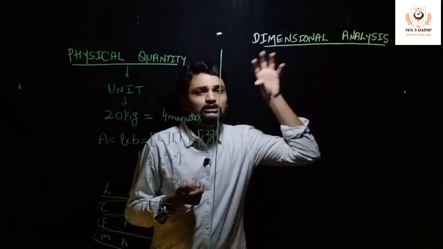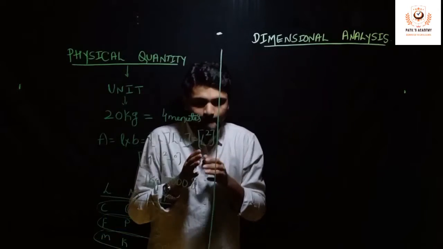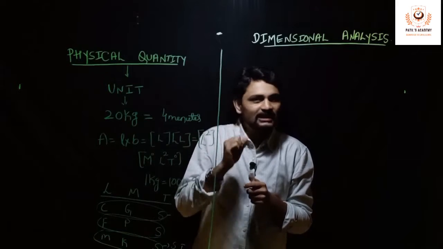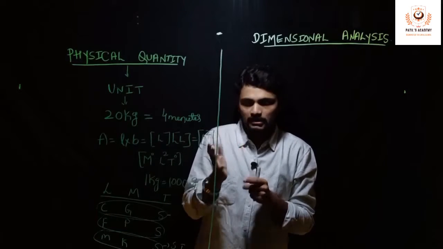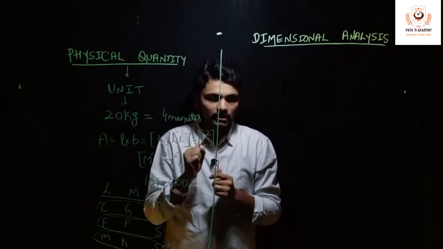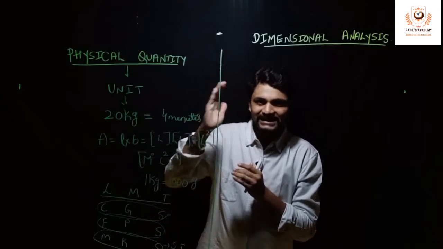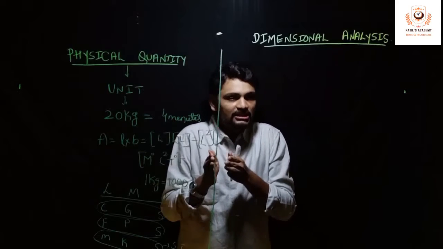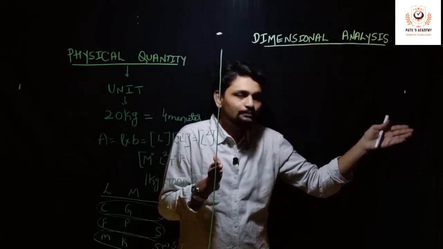Now, why do we need to do all this? If you don't check the dimensionality of an equation or any given parameter, there will be a huge problem. Let us see what might happen. Let us assume there is a physicist who is doing an experiment in India, and one more physicist who is doing the same experiment in Pakistan.